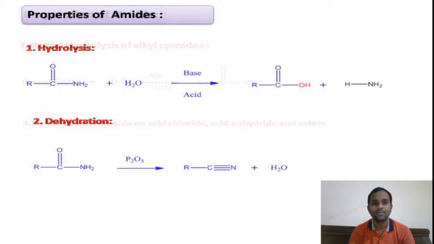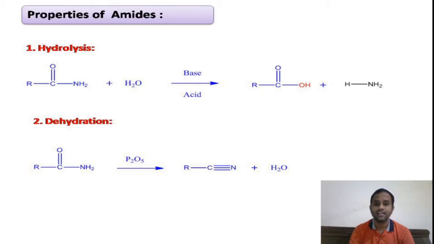Coming to the properties of amides, right? Our amides will undergo hydrolysis both in presence of base medium as well as acid medium to give carboxylic acid and ammonia as the side product. If you look at the second property of the amides, our acid amides will undergo dehydration in presence of dehydrating agents like phosphorus pentoxide.